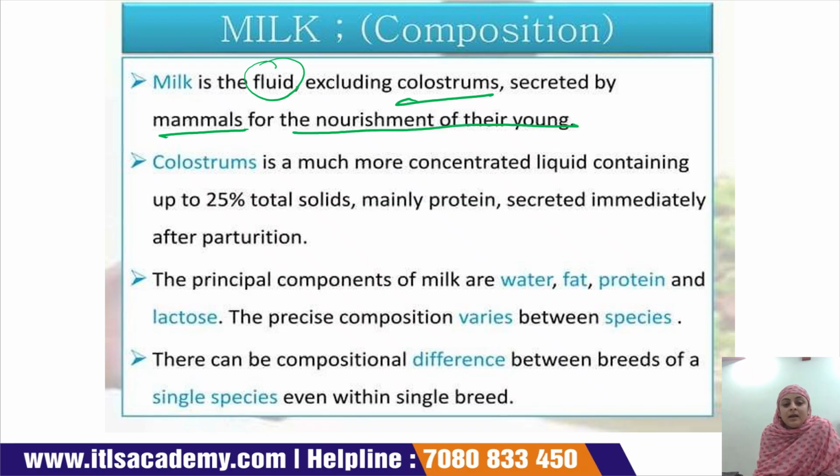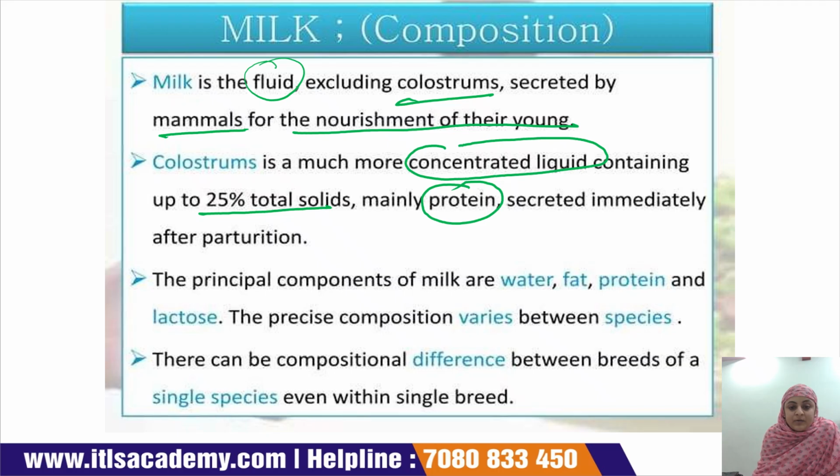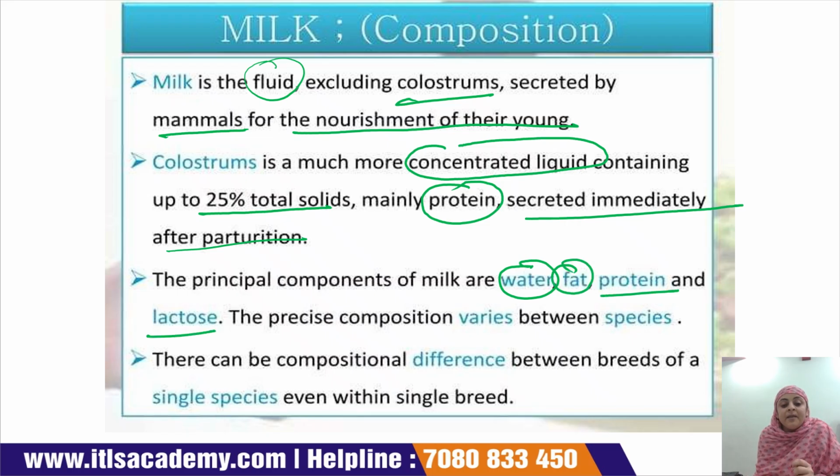And what is colostrum? Colostrum is a more concentrated form of the liquid which contains around 25% solids, and in colostrum mainly proteins are present. It is secreted immediately after parturition. The principal components of milk are what? Milk is composed of water, fat, protein and lactose. These are the principal components of milk.